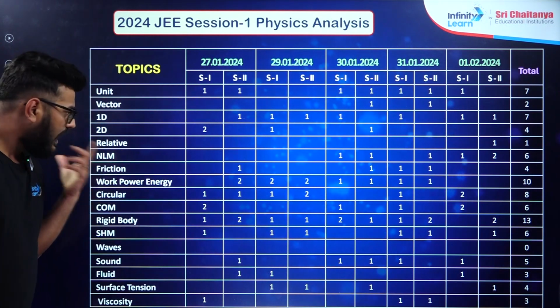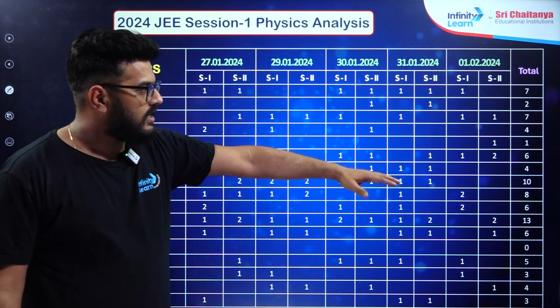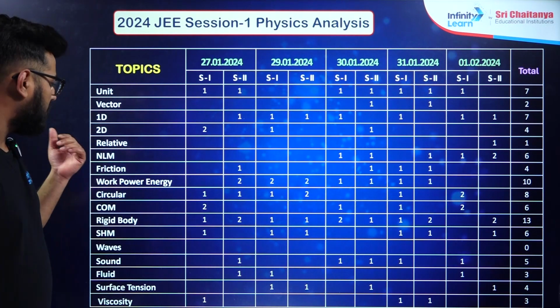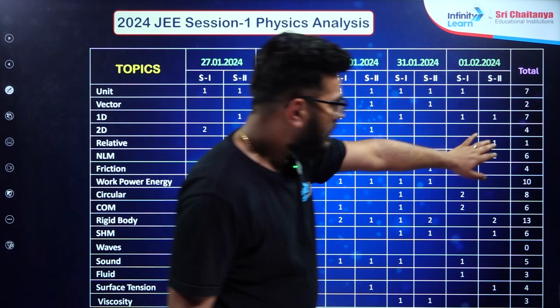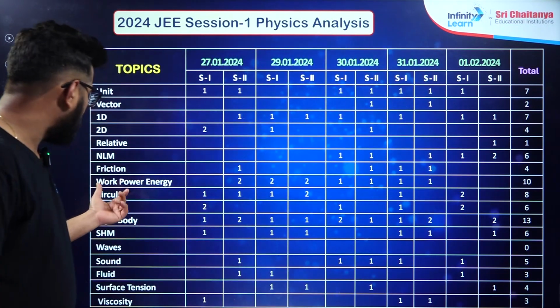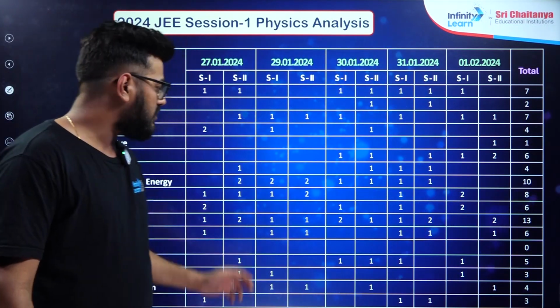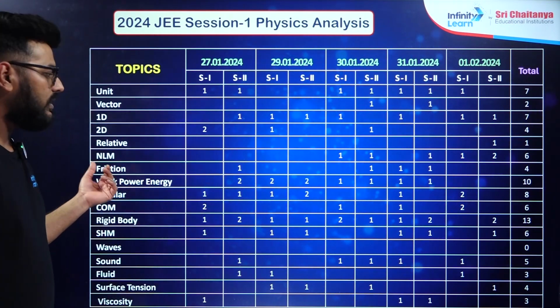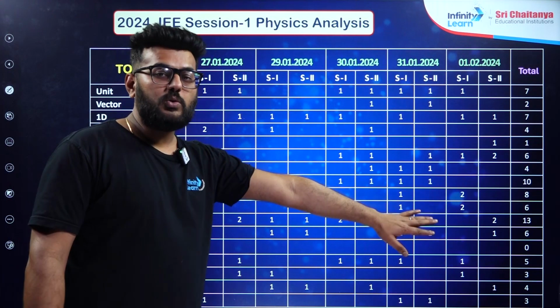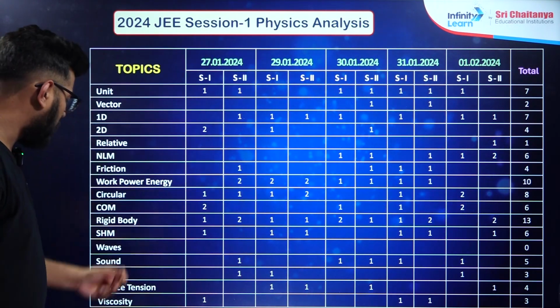Then talking about NLM, around 6 questions were asked from NLM. Then friction, so NLM and friction you can consider to be the same, so the weightage over here is around 10. Then talking about work power energy, you have another 10 questions asked, and in every shift you can see the number of questions which are asked. Then circular, you can see around 8 questions have been asked from the topic of circular motion.